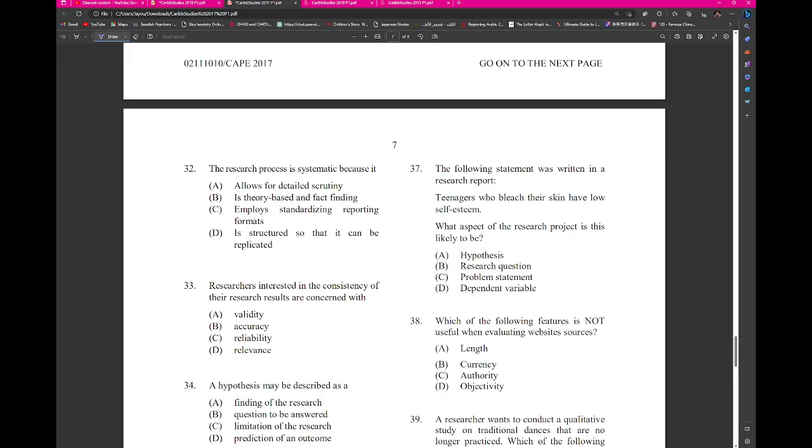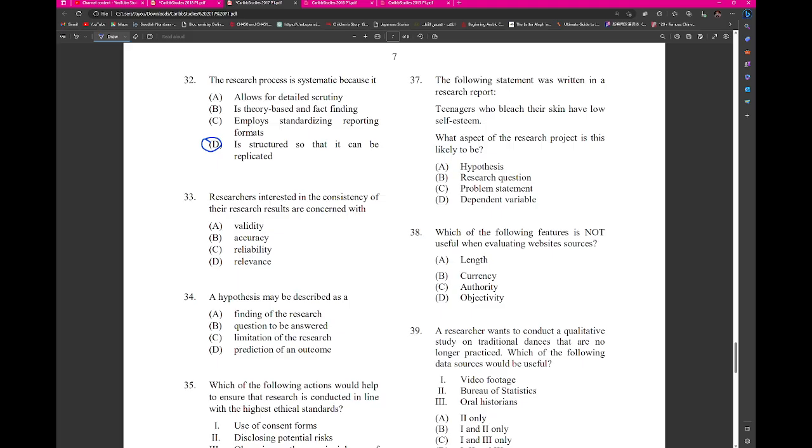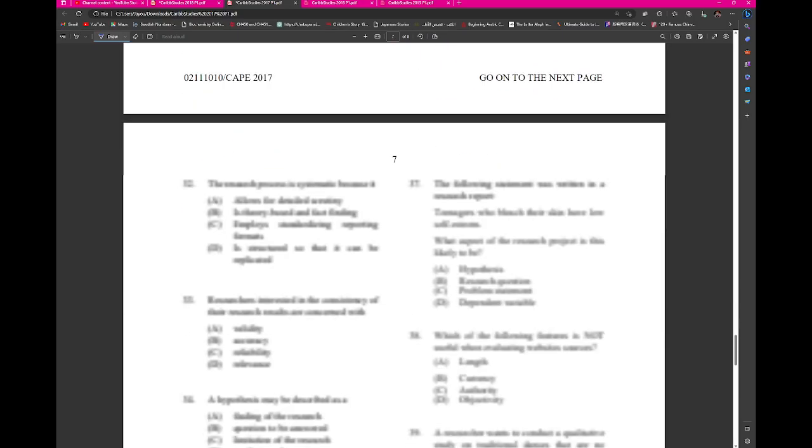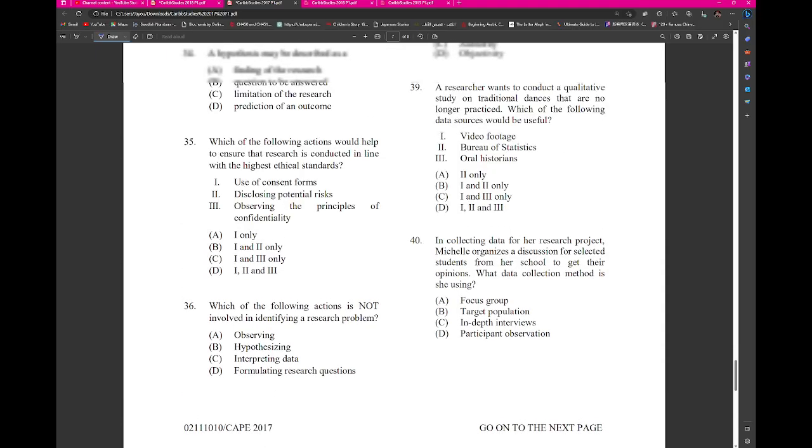32. The research process is systematic because it is structured so it can be replicated. Researchers interested in the consistency of their research must be speaking about reliability. And I think it's because of this question. Consistency would probably speak to the fact that similar results are received by repeating the trial. So I think that would be the best one. A hypothesis may be described as a prediction of an outcome, right? Because you're guessing what's happening, right?